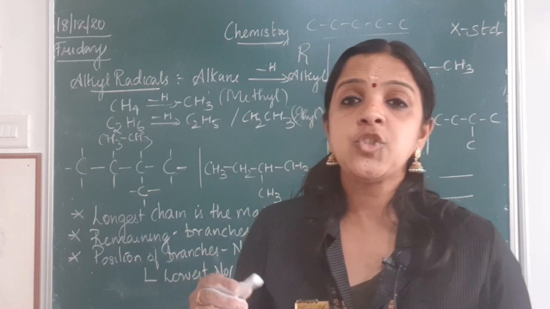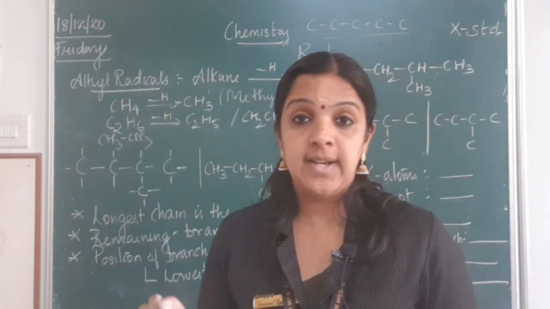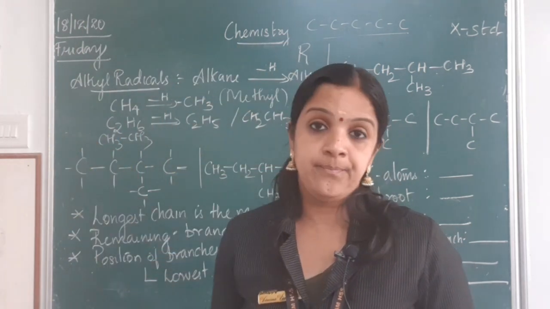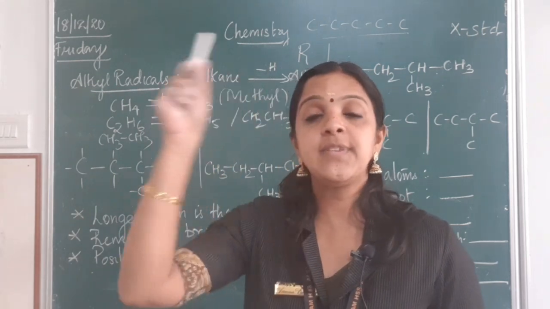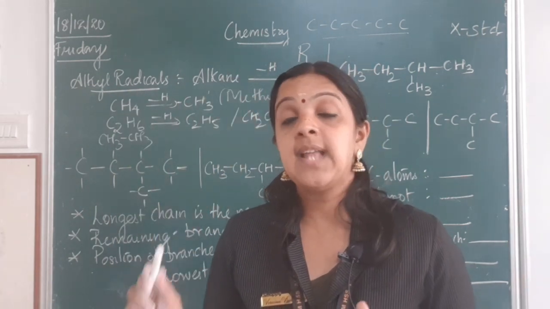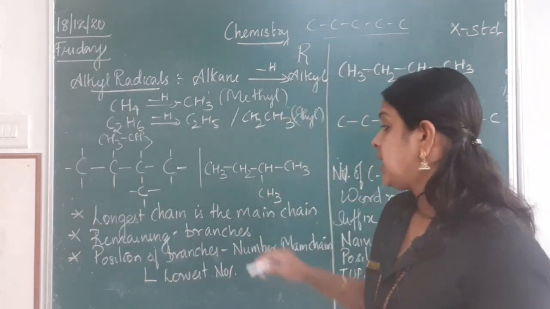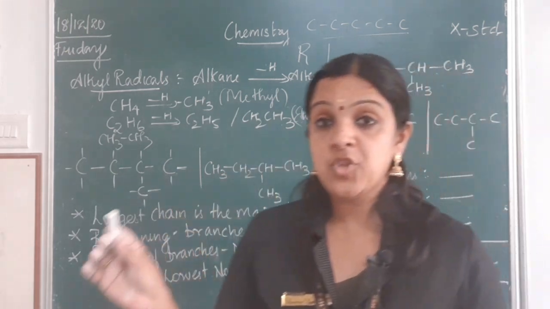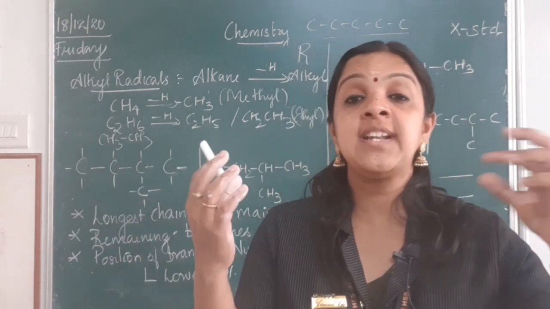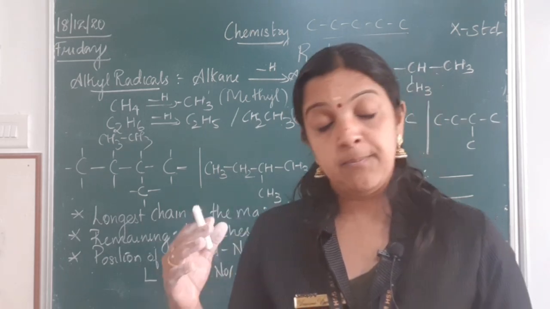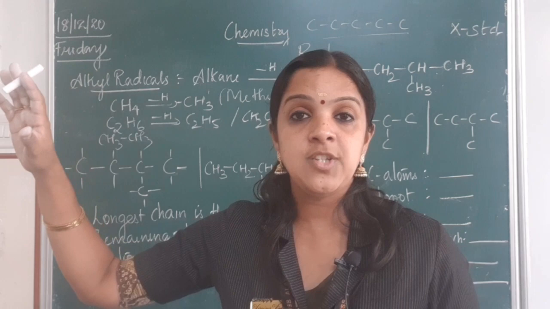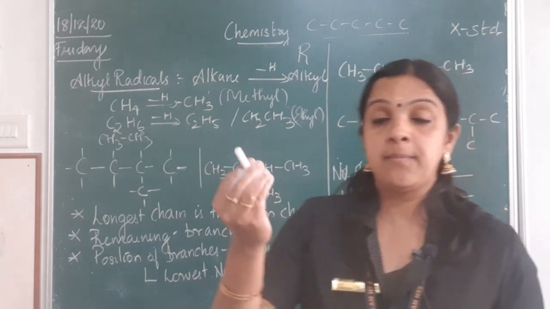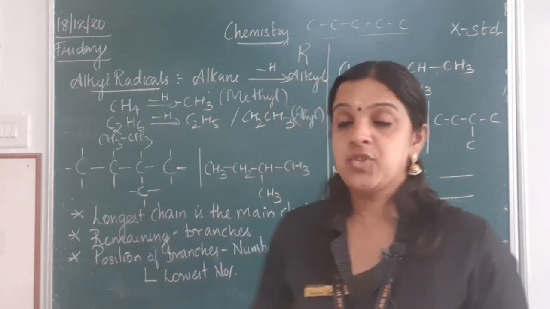How do you find the longest chain? You need to count the number of carbon atoms in a straight chain, not in branches. You should find the straight chain, or if it comes down, see which side you have more carbon atoms. That will be considered as the main chain. The second point is, once the longest chain or main chain has been identified, whatever is connected to the main chain will be called branches. So once you identify the main chain, the other radicals attached to it are called branches.